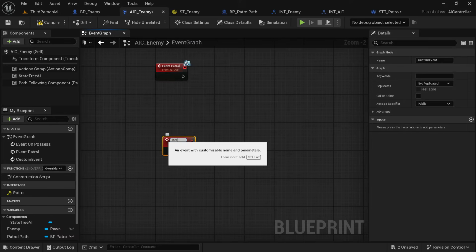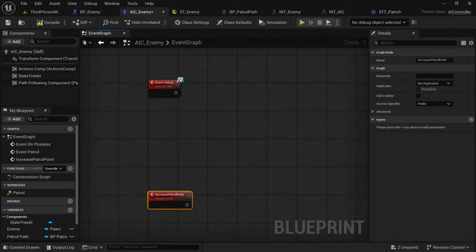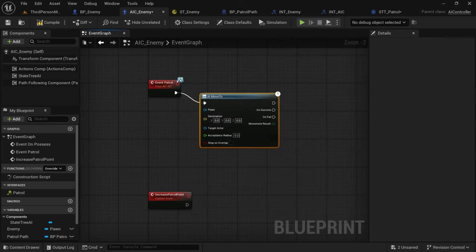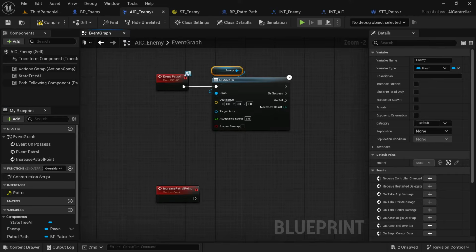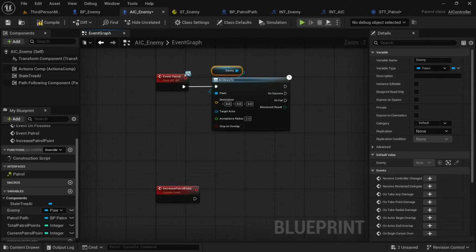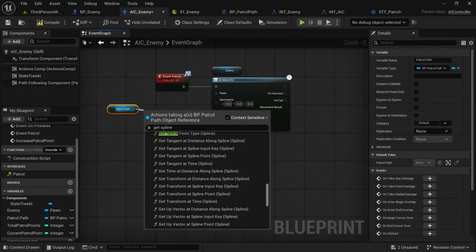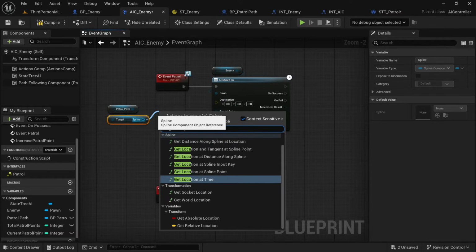Now we're going to make another custom event called increase patrol point. This is what we're going to run after we've done our patrol to know to move to the next patrol point. Search for AI move to off of the event patrol and implement the enemy that we made as a variable from earlier on event possess. Now we get the patrol path, we search for get spline because it's not a spline in itself, remember it's just an actor. So we get the spline, then we want to get location at point or get location at spline point.